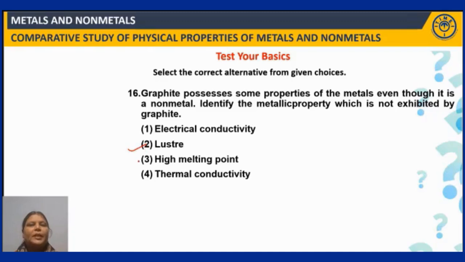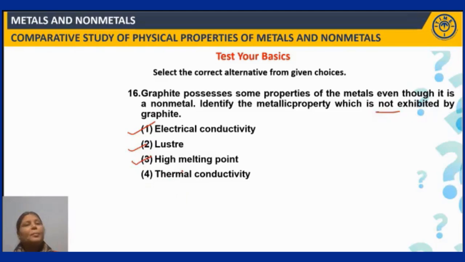So this will be exhibited. Metals possess luster. That property will also be exhibited by the non-metal graphite. What is asked in the question? Identify the metallic property which is not exhibited. Luster is exhibited. And then it is a good electrical conductor. That's why graphite electrodes are used, right? It has a high melting point.